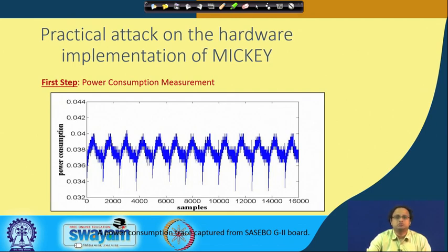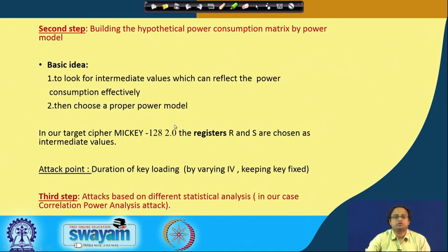In order to see that, as the first step, we put it in our setup for doing power trace acquisition, and here you can see how the power trace of Mickey looks. These are the various samples that have been observed, and this is the power consumption. You can see there is a distinct nature of the power traces, and that is expected from the evolution of the stream cipher. This has been acquired on a Sasebo G2 board. In the second step, we try to develop the attack.